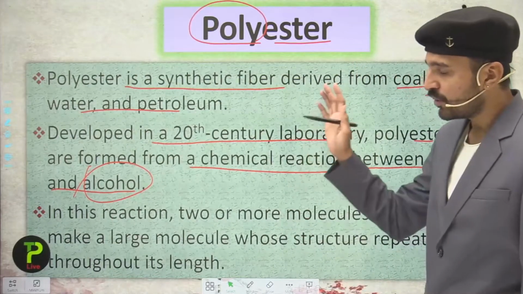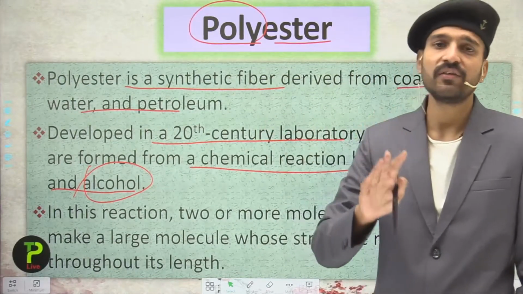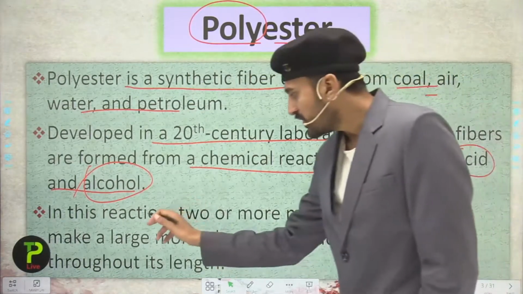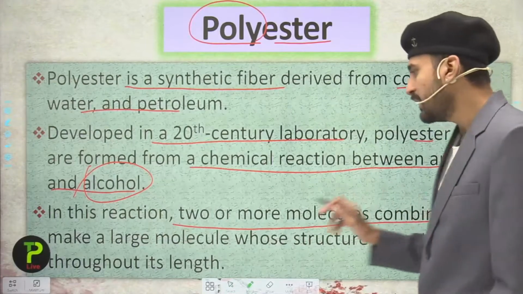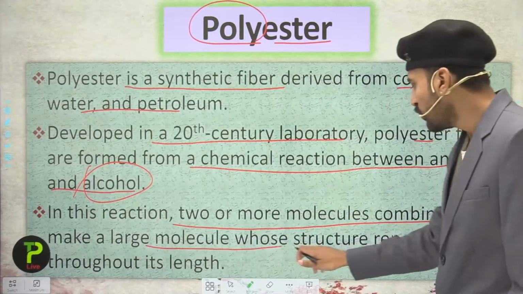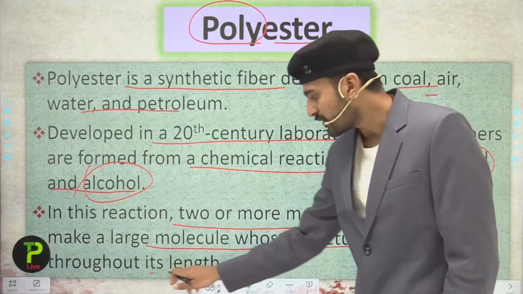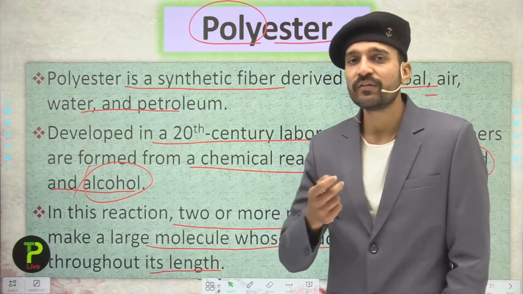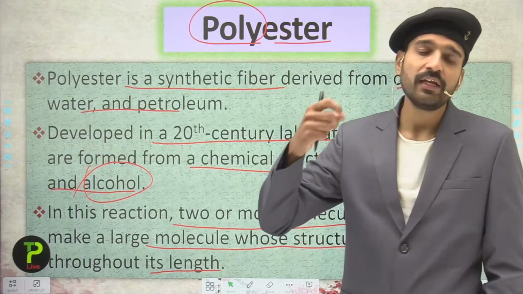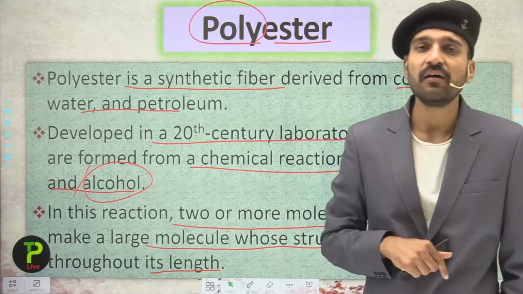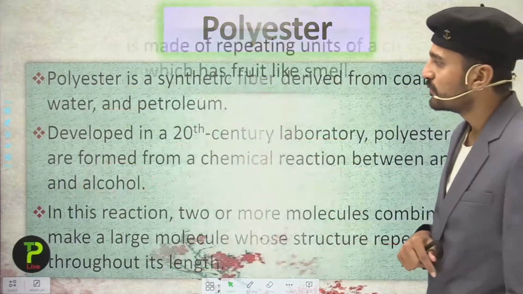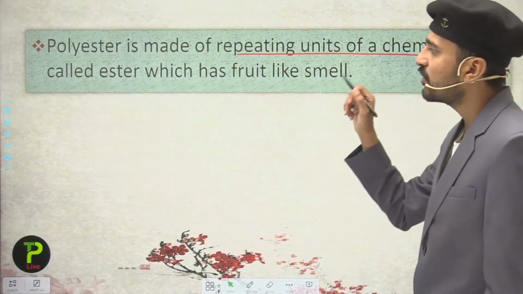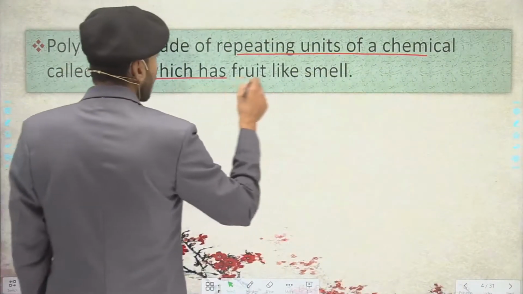Now here we are not interested in the making of the ester, we are interested in the making of the polyester. In this reaction, two or more molecules combine to form a larger molecule whose structure repeats throughout its length. Why is it repeating, students? Because it is a polymer, and in the polymer the monomer units repeat themselves to a very long length. That is why their molecular masses are very high. So polyester is made up of the repeating units of a chemical called the ester, which has a fruit-like smell.